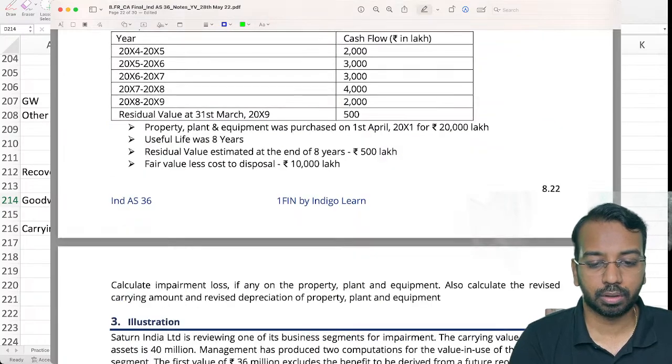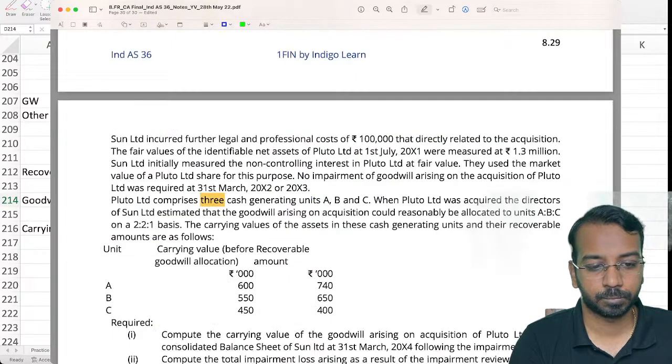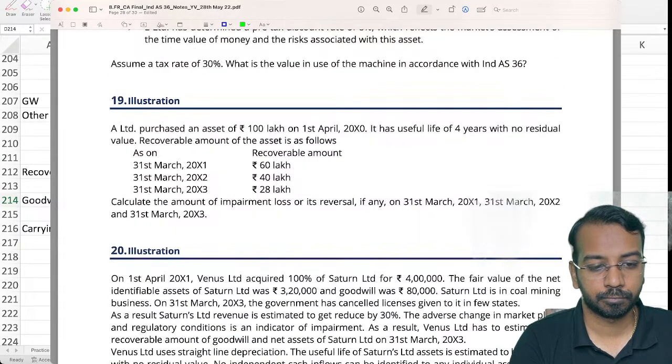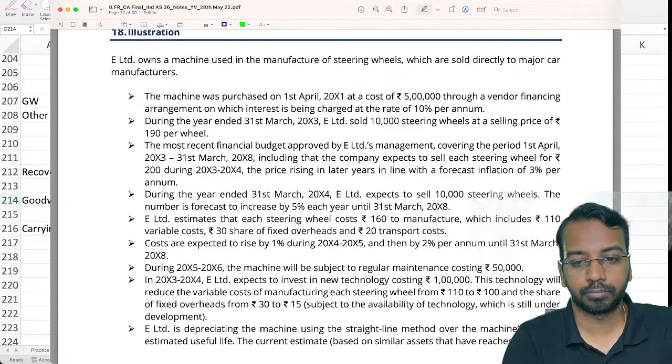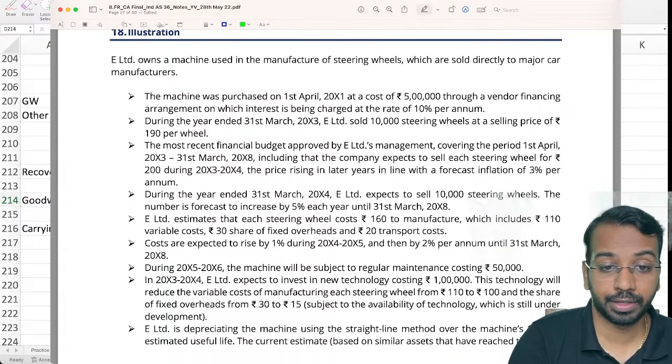So we'll do one more question on the cash flow. Pretty comprehensive question. It's also very, very important.